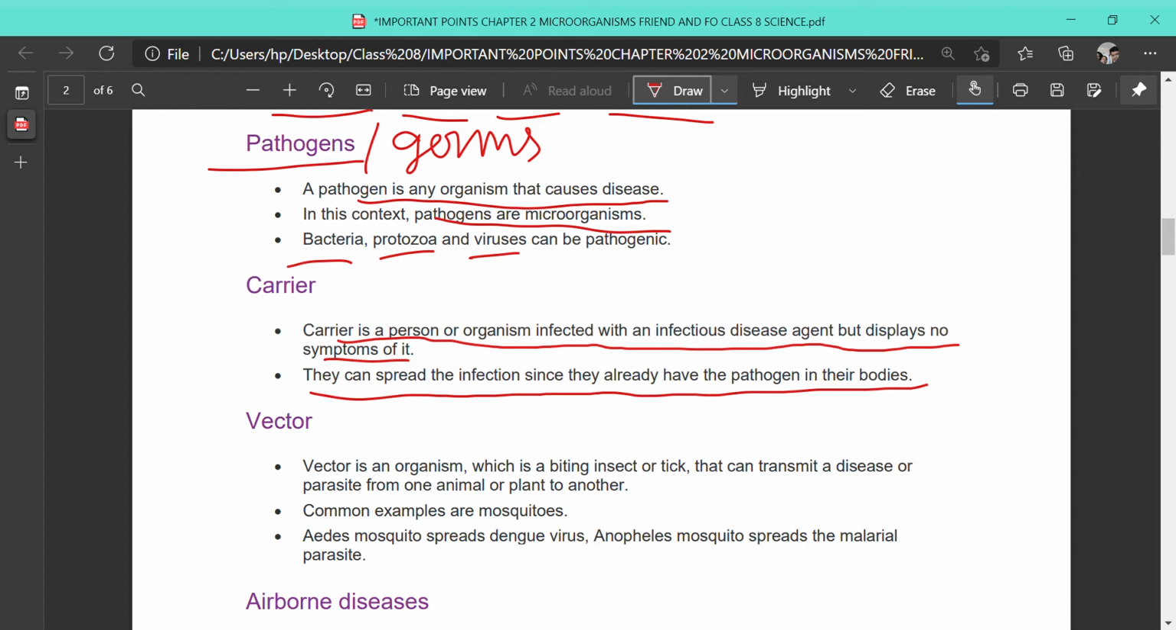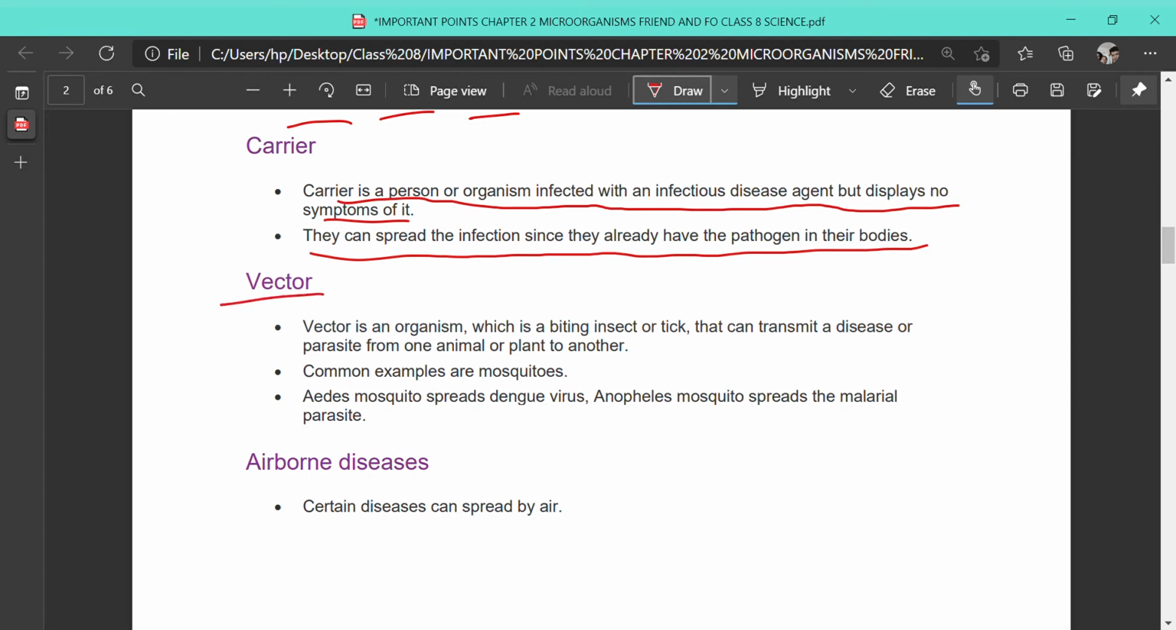So carriers don't get affected themselves, but they are actually spreading the disease from them to a healthy person unknowingly, unconsciously, because there are no symptoms of the disease. They are only carriers of the disease.